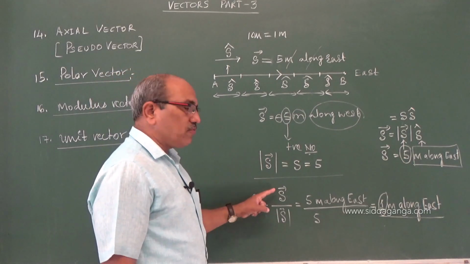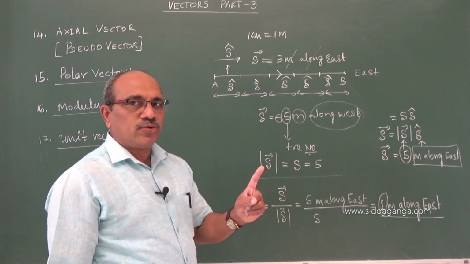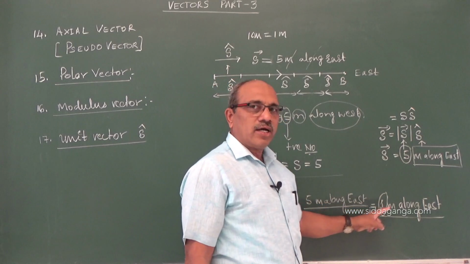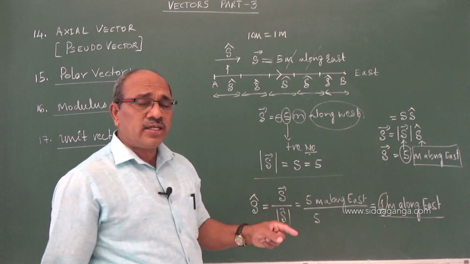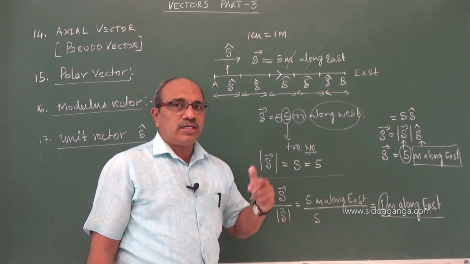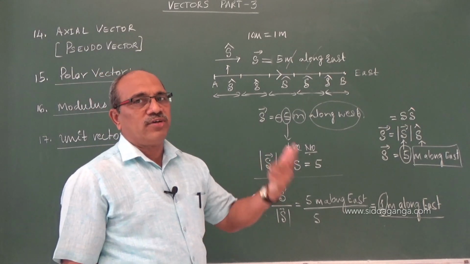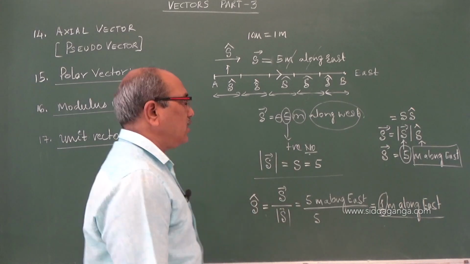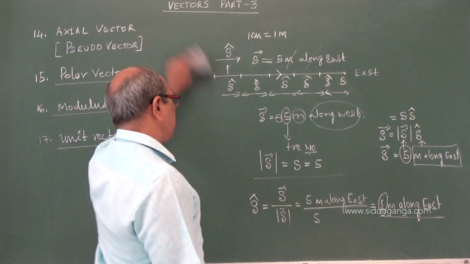And if a vector is divided by its magnitude, you get a unit magnitude, always 1, and it gives you the direction. That we call a unit vector. Its important role is that it converts a scalar into a vector when you multiply this unit vector with the scalar. I will show you how we follow that in Cartesian coordinates.